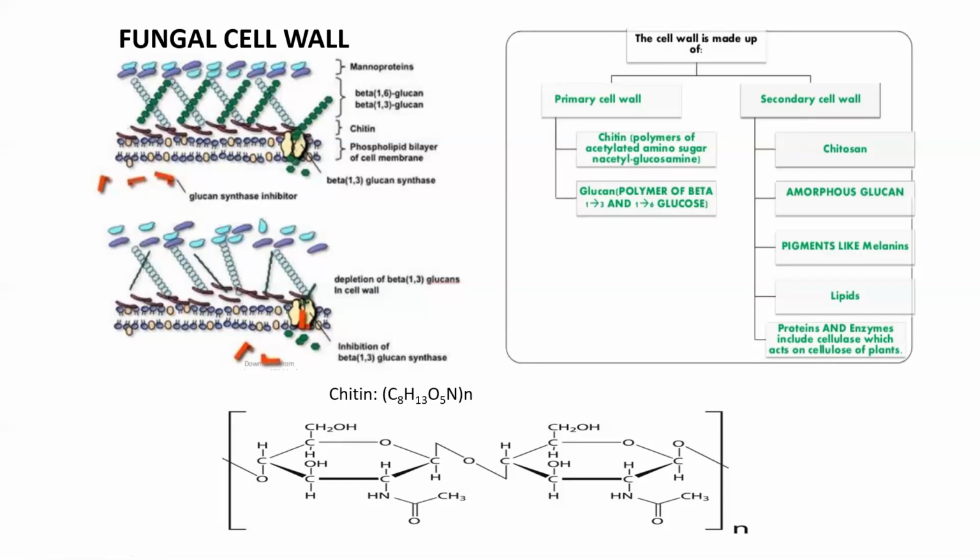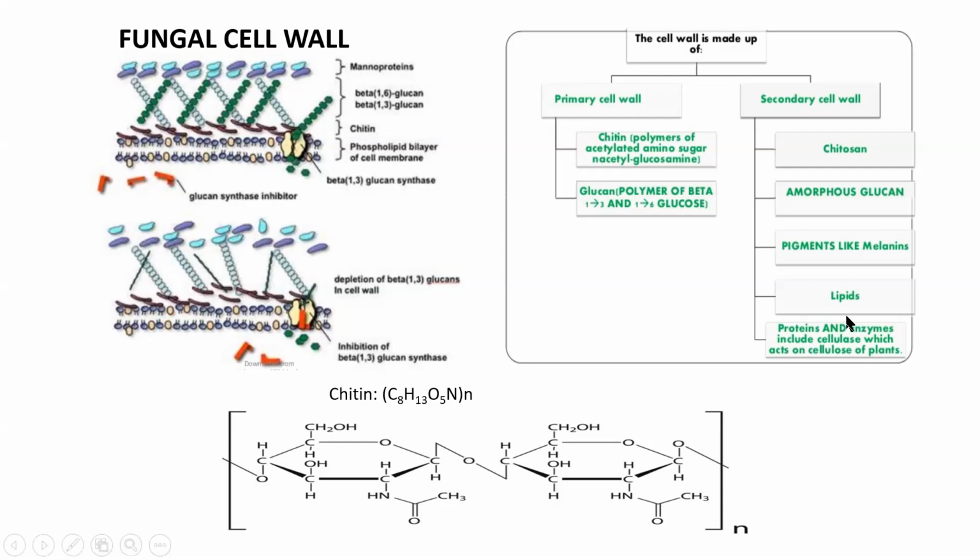Generally, a fungal cell is colorless, but some are colored. They have melanin pigment, just like humans have melanin pigment. Fungi also have melanin pigments, and they are found on the cell wall.